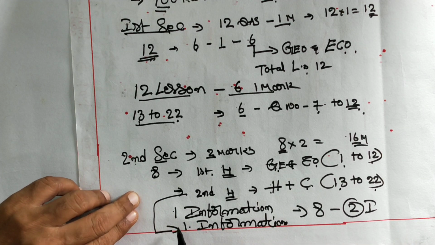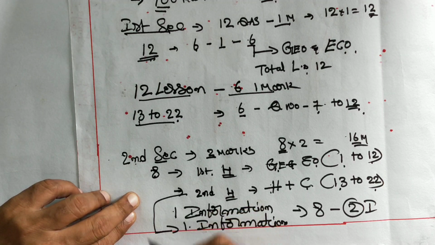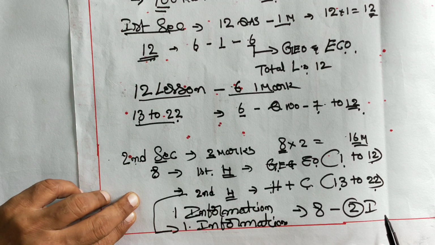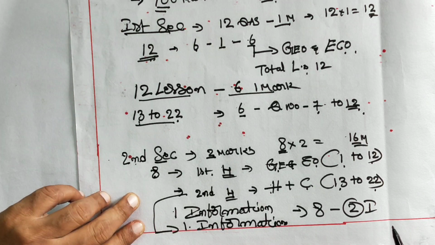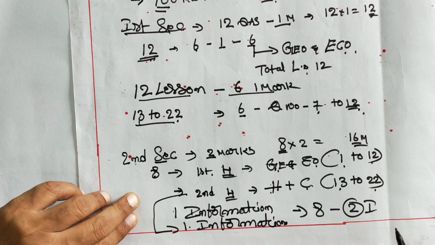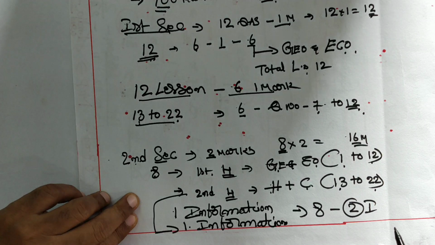From the first 4 questions, one is an information question, and from the second set of 4, one is an information based question. In total, 2 of the 8 questions are information based.